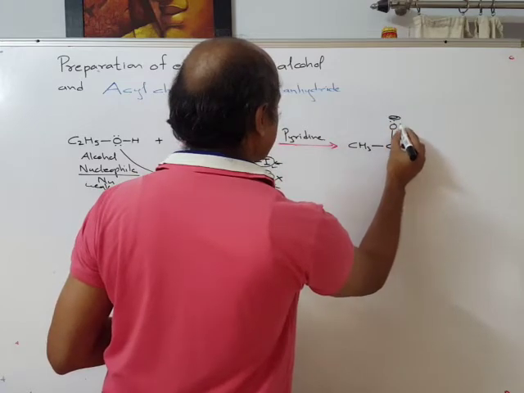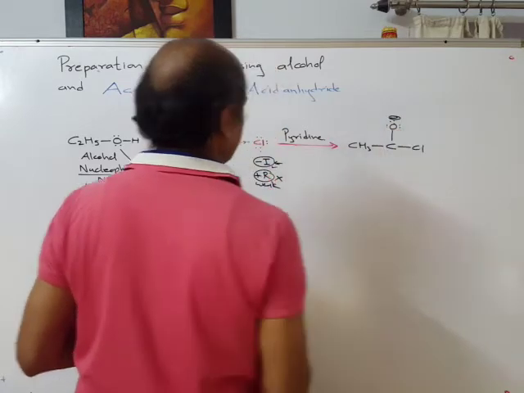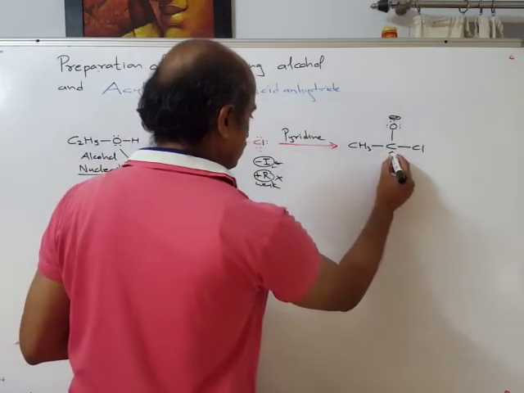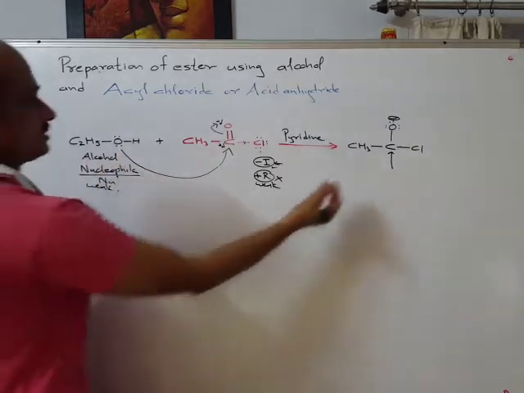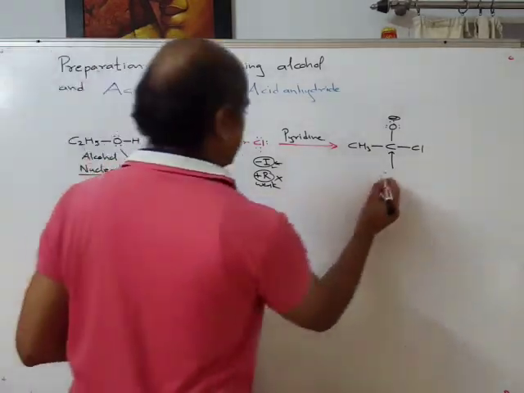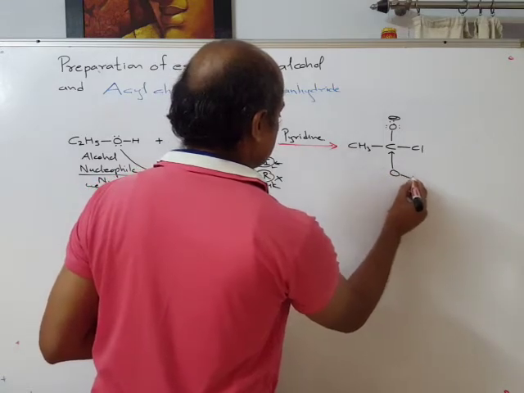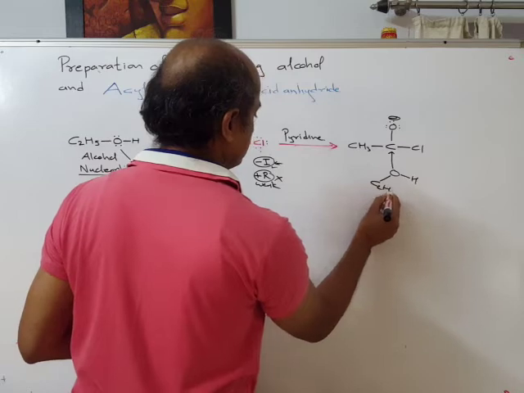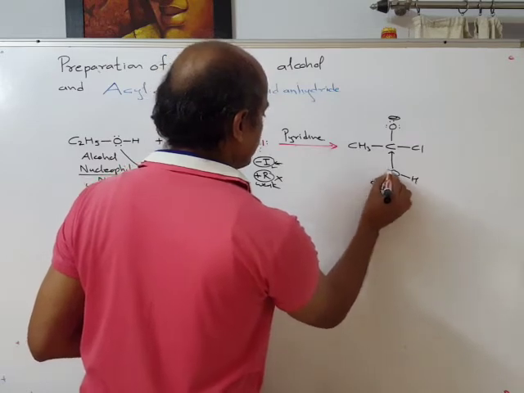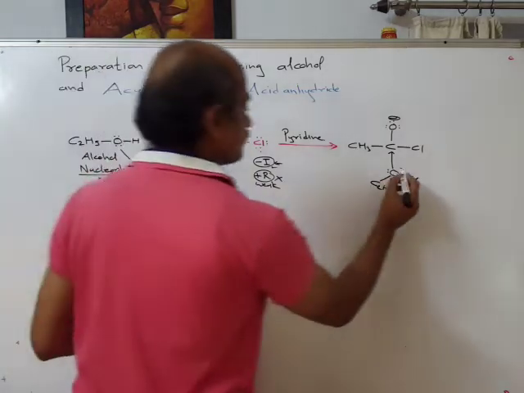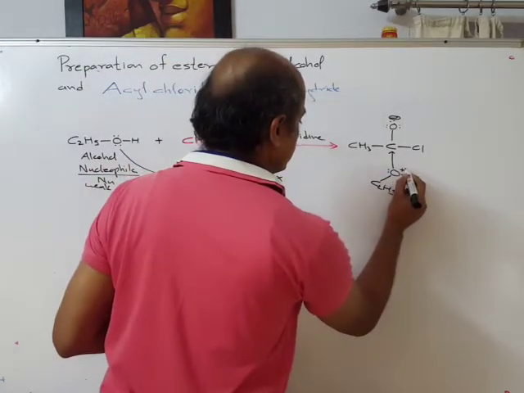Oxygen has 2 lone pairs, they are there, and this alcohol, lone pair of electrons on oxygen, to indicate that I will use arrow pointer, and oxygen, ethyl alcohol C2H5. So one lone pair is there, one lone pair forms bond with carbonyl carbon. Because of that, positive charge on this oxygen,